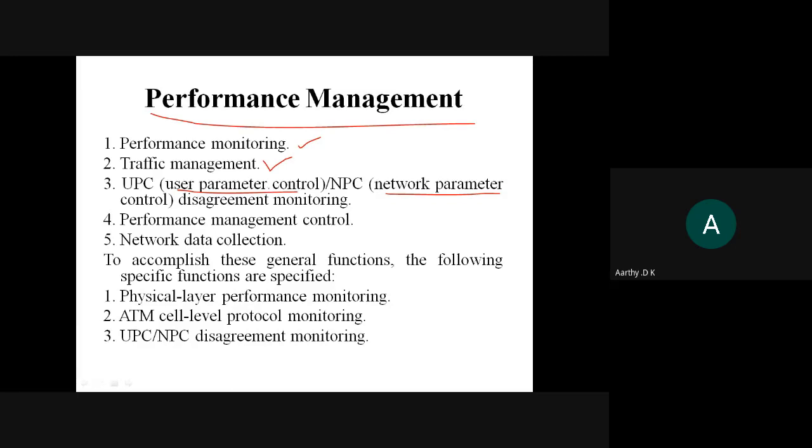Then performance management control, network data collection. To do all these general performance monitoring, all those five things, we have some kind of monitoring system. First one is physical layer performance, next one is ATM cell level protocol monitoring, and next one is UPC and NPC, that is your user parameter control and network parameter control. So these are the things which help us to do all these five kinds of performance management. These five are done with these specific modules or functions.